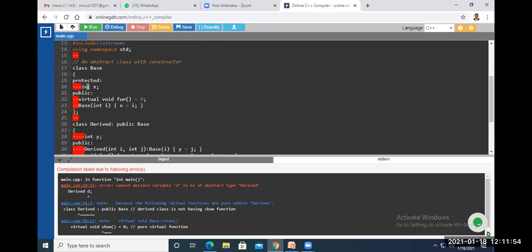See, this is the class base here. In the class base, we have the virtual function. Virtual void fun is a virtual function. So we have the constructor.